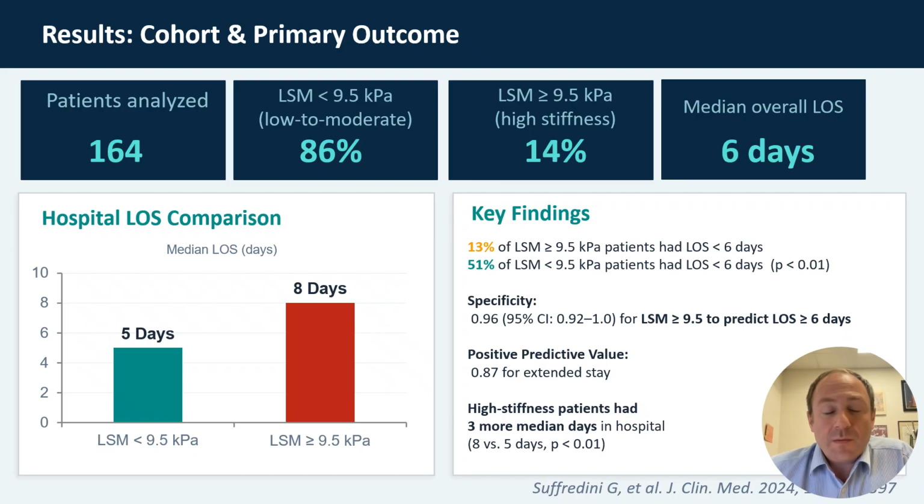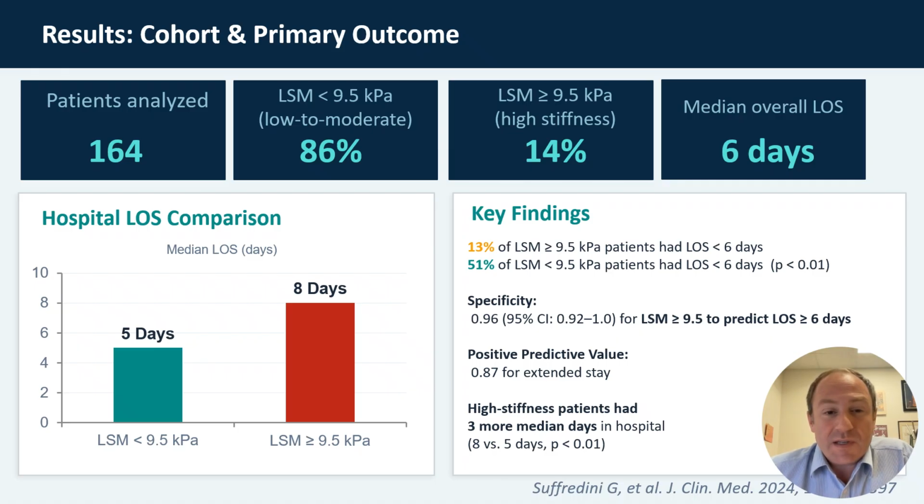A total of 164 patients were analyzed. 86% had low to moderate liver stiffness values, and 14% had high liver stiffness. The median overall length of stay was 6 days for the entire cohort. However, those with a low to moderate liver stiffness had a median length of stay of 5 days, and those with a high liver stiffness had a median length of stay of 8 days.